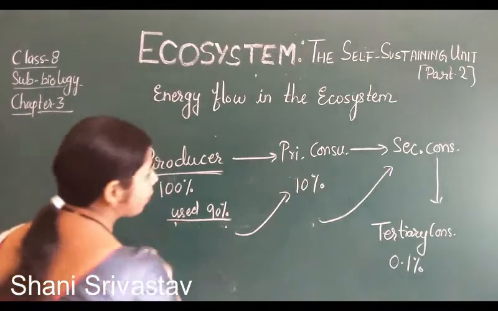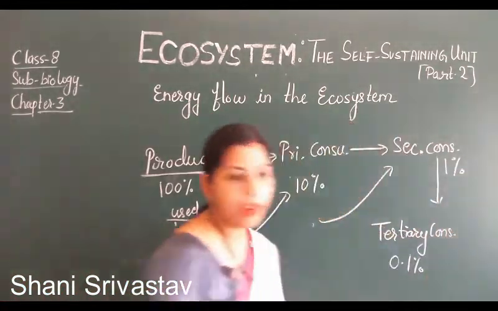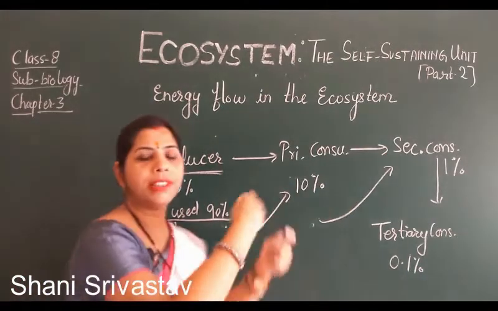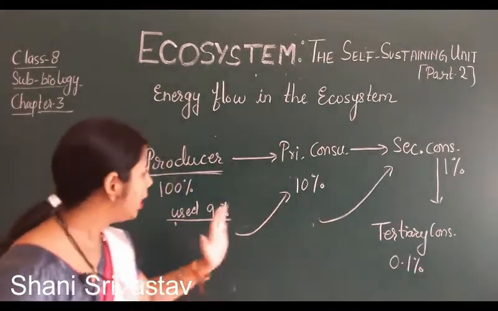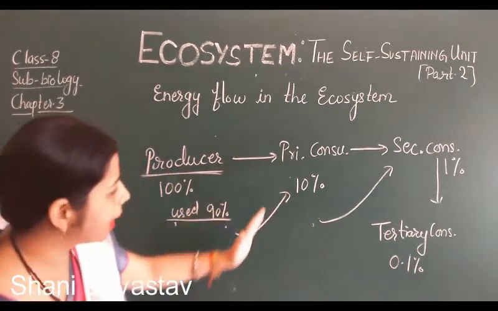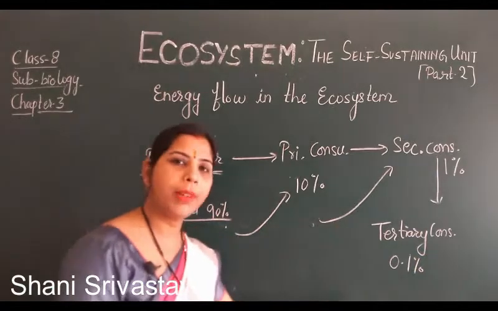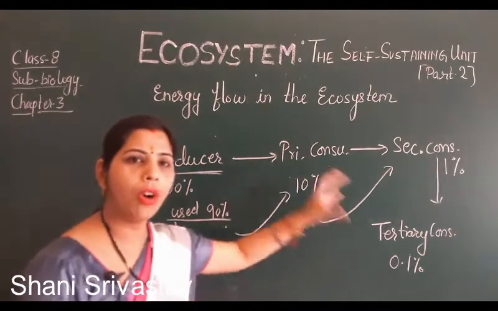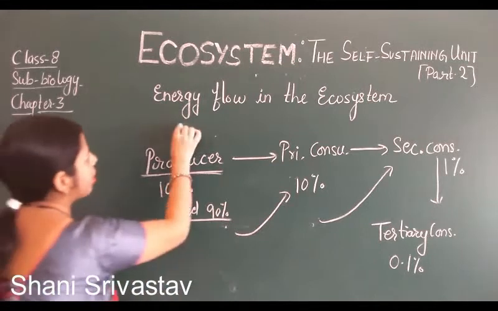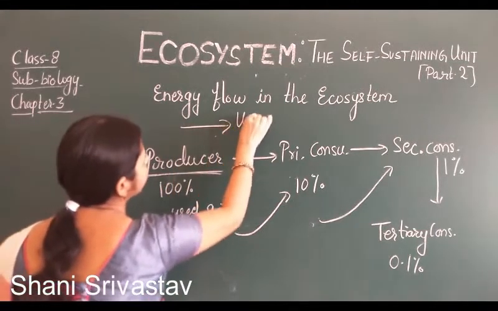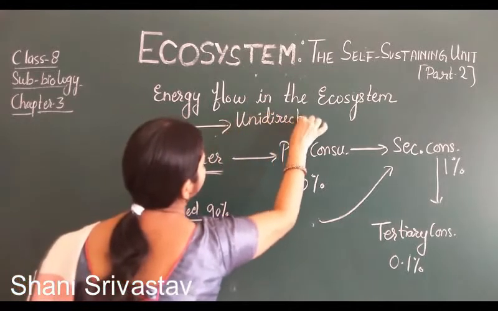So in this way you observe that everywhere only 10% energy is transferred. This is also known as the 10% law: in every step of the food chain only 10% of energy is transferred and the rest 90% energy is utilized by the organism. And the flow of energy in the ecosystem is always unidirectional, in one direction only.